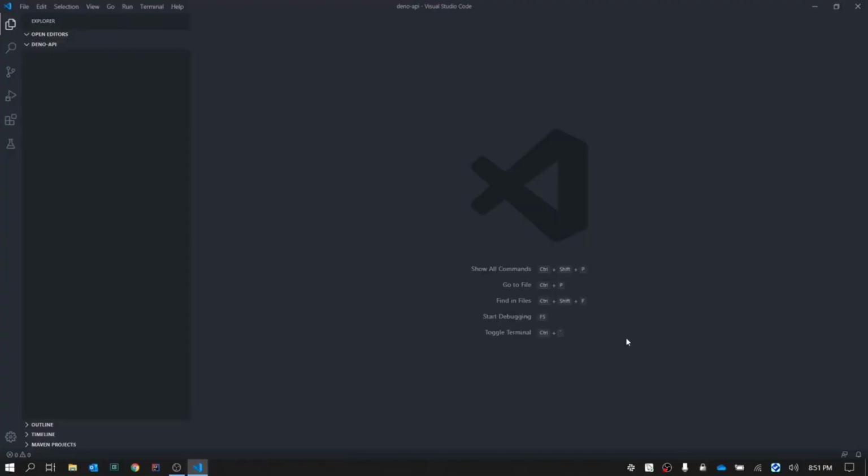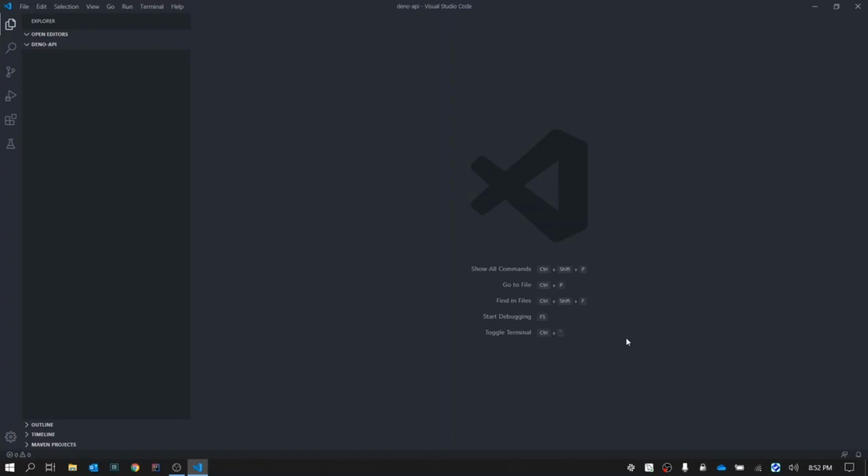I have opened up my Visual Studio Code and there's an empty directory, so we are ready to go. Before you start coding, make sure you have downloaded all the dependencies that I have mentioned earlier. For this tutorial, we will be using the Attain framework for our API development. Why Attain? Personally, when I searched through all the third-party modules available in Deno, Attain was the only framework which was very close to Express.